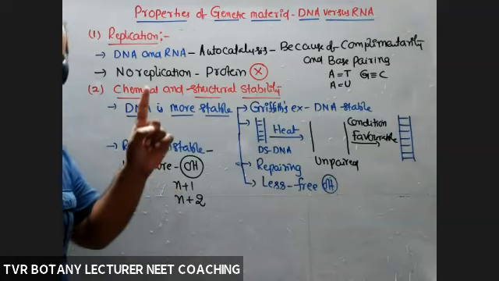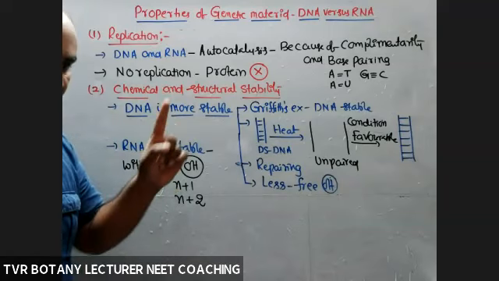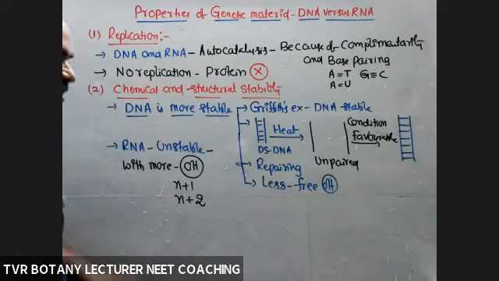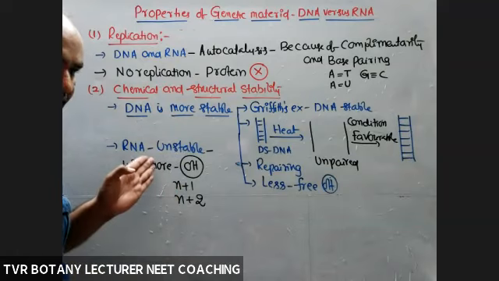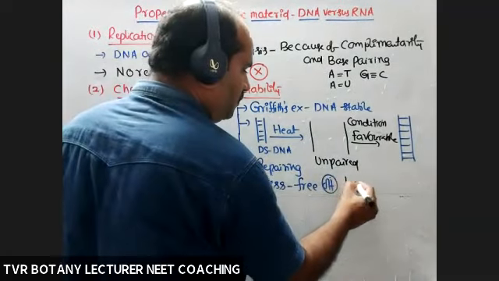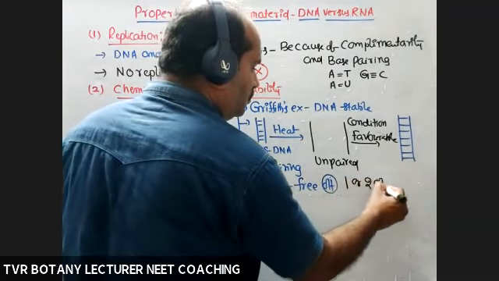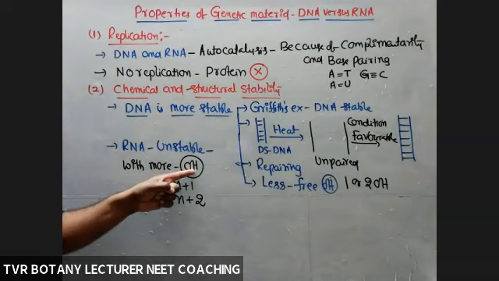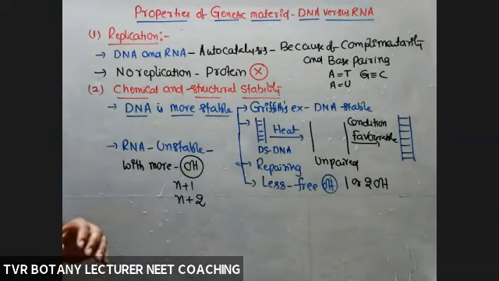Each and every nucleotide has one additional OH group at the second carbon atom. So take the number of nucleotides, and you'll get the total number of free OH groups in that RNA molecule. But in the case of a DNA molecule, either 1 or 2 OH groups only. But in this case, many. So because of the highest number of OH groups, RNA is liable for degradation, more reactive, able to react with other molecules.